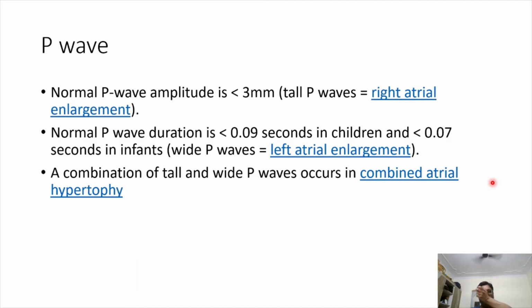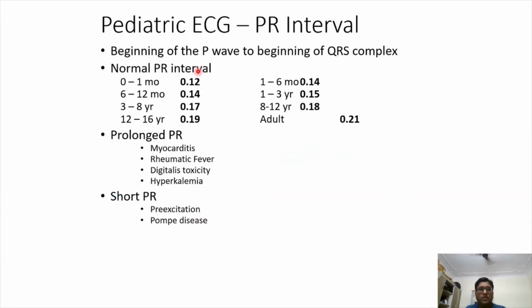A combination of tall and wide P waves occurs in combined atrial hypertrophy. The significance of these P waves and their duration, we'll look at in clinical examples in the third or fourth part of this pediatric ECG series. The PR interval, as we have seen in the previous lecture, is measured from the beginning of the P wave to the beginning of the QRS complex. At 0 to 1 month it is 0.12, and as the age goes up it's usually less than 0.21 seconds. Prolonged PR interval can happen in myocarditis, rheumatic fever, digitalis toxicity, hyperkalemia. A short PR interval has a few causes, like pre-excitation and Pompe disease.